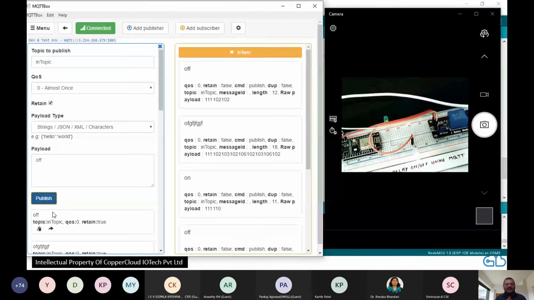I would like to show you just one more variation of this very program. I'm not going to change any single thing in the code. I'm not going to change any single thing in the message. The only change I'm going to make is to replace the LED with an AC bulb.